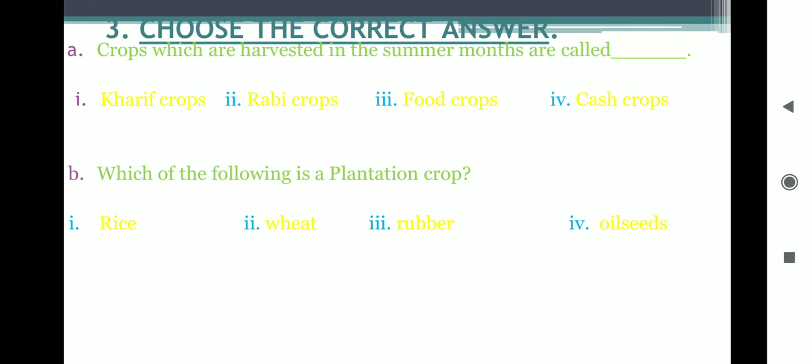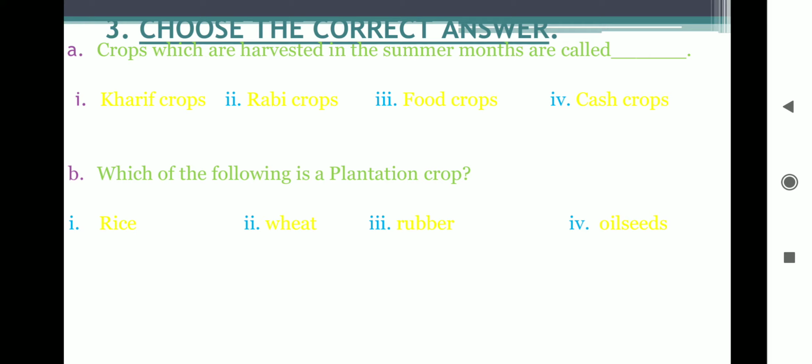Now choose the correct answer. Crops which are harvested in summer months are called what? They are called rabi. I repeat, the crops which are harvested in summer months are called rabi crops. Okay, the second option.